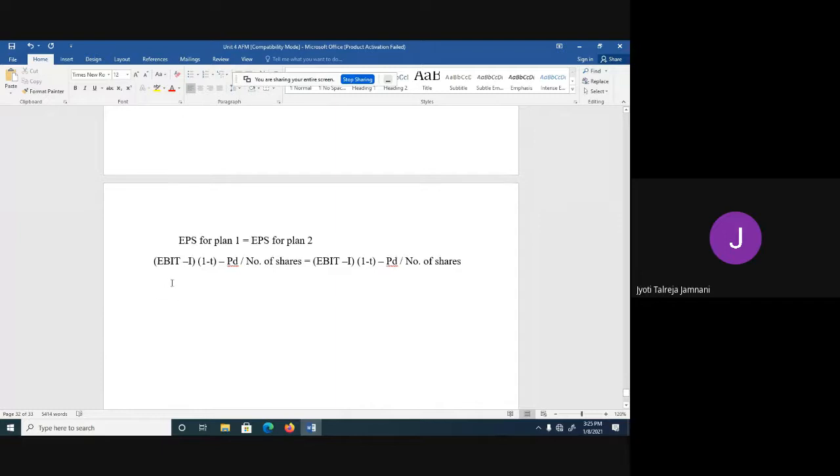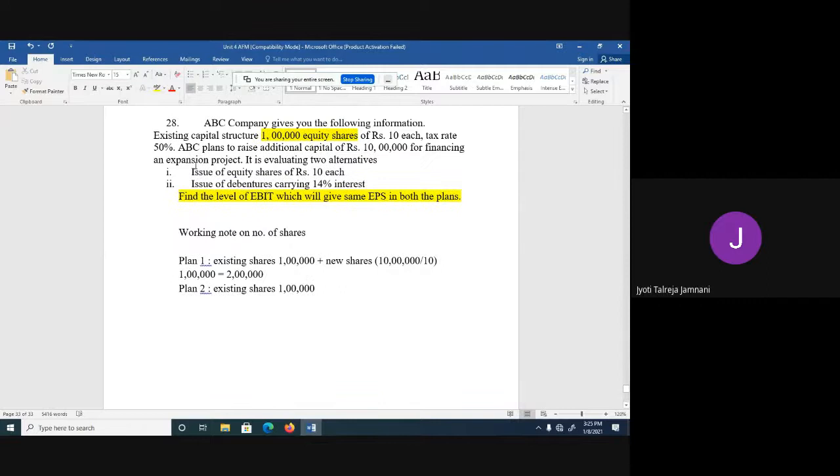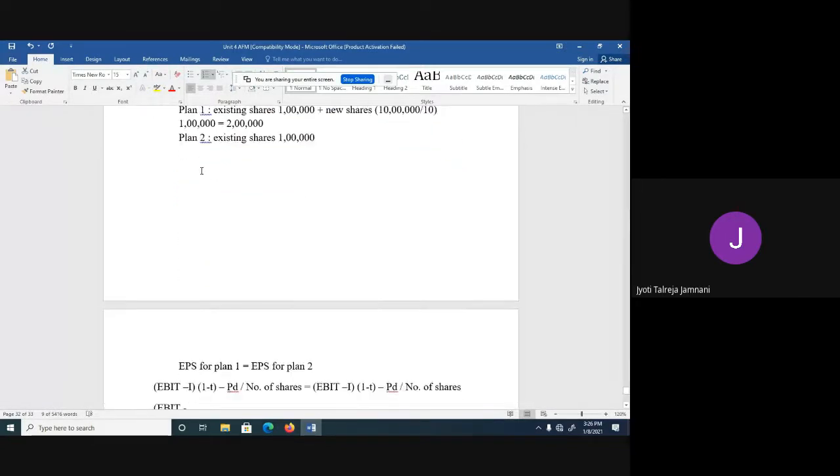We don't know the value of EBIT. So I'll write EBIT minus. The first plan is an all-equity plan. If you could see here, there is no debt, and in the existing capital structure also there is no debt. It is all equity. See here, existing capital structure 1 lakh equity shares of rupees 10 each, and then they have given you the tax rate and additional capital. That means in plan 1 there will be no interest at all, because there is no borrowing in plan 1 and there is no borrowing in the existing capital structure also.